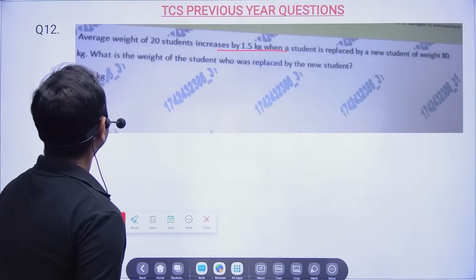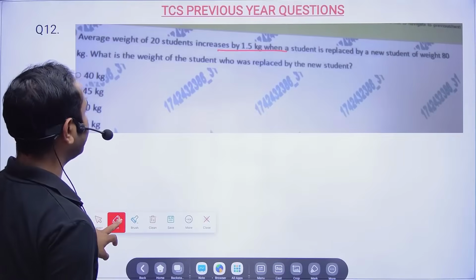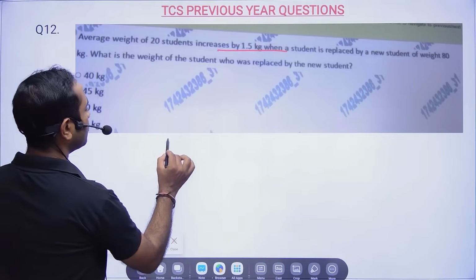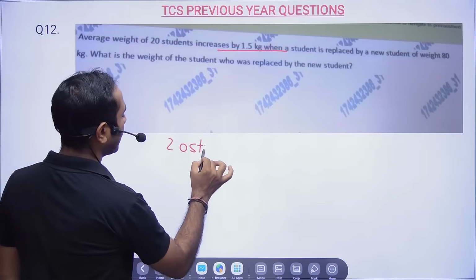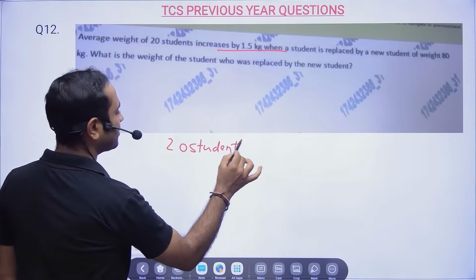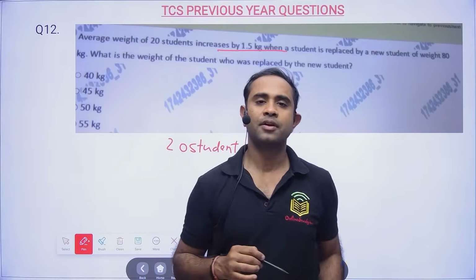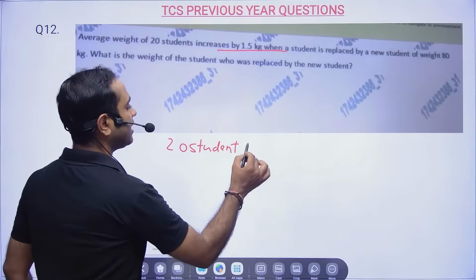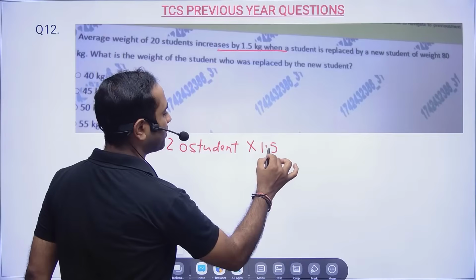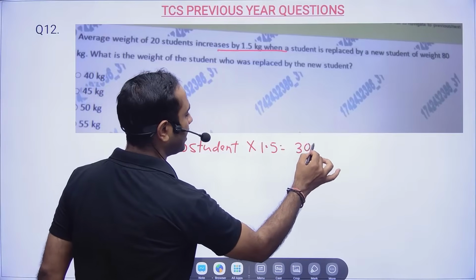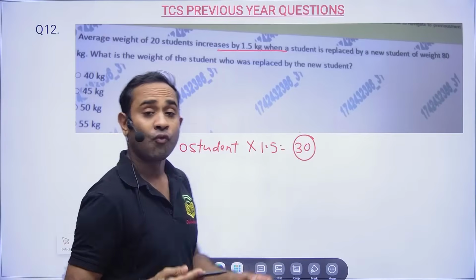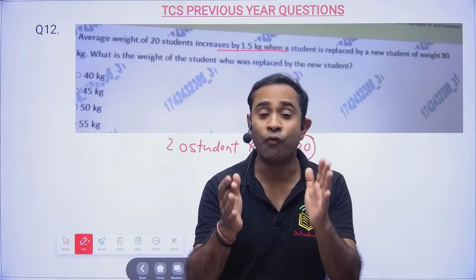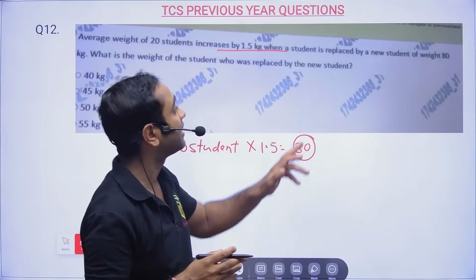Average weight of 20 students increases by 1.5 kg. So 20 students are there. The average weight means per student weight, on an average per student weight. So for 20 students, total weight will increase by 1.5 into 20, that means 30 kg increased. Why did the weight increase?